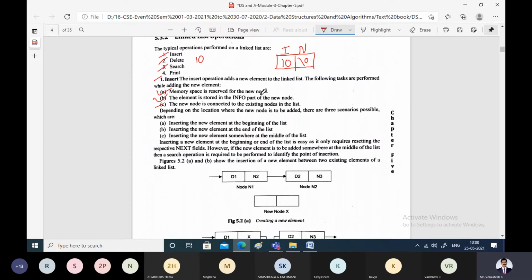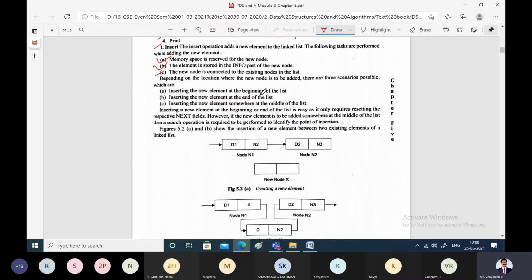Now, whenever you want to add a new node to the linked list, there are three different scenarios. What are the three possibilities? You can either add a new node at the beginning of the linked list, or at the end of the linked list, or somewhere in between. Only those are the three possibilities for the addition of a new node in a linked list.